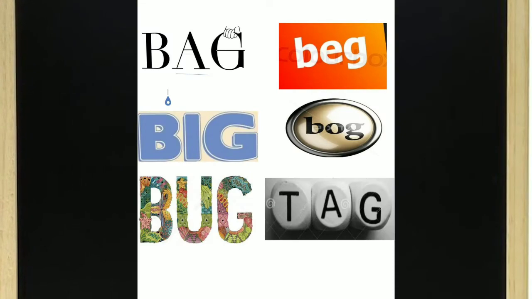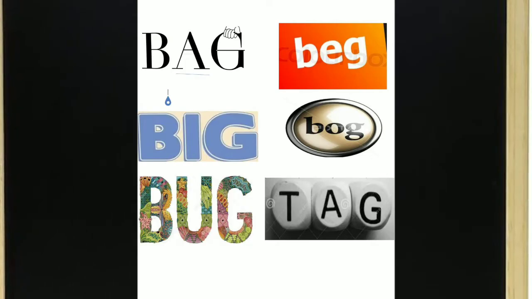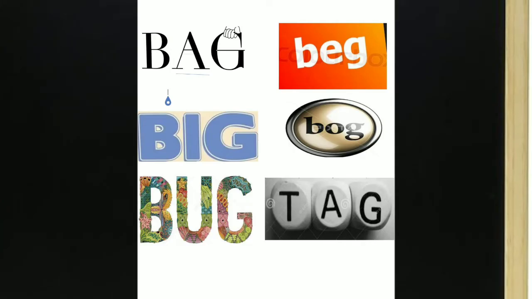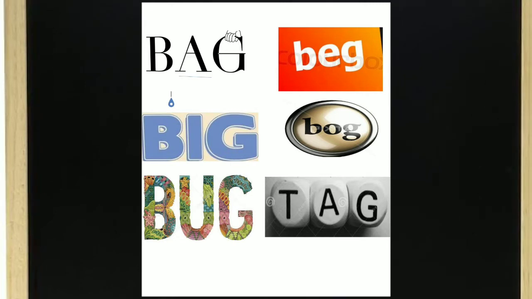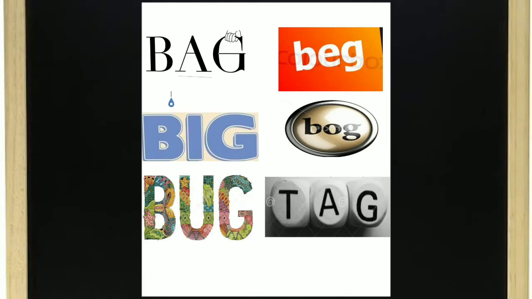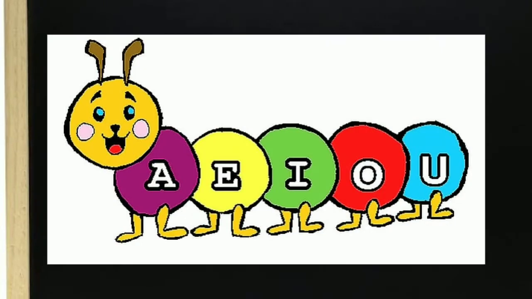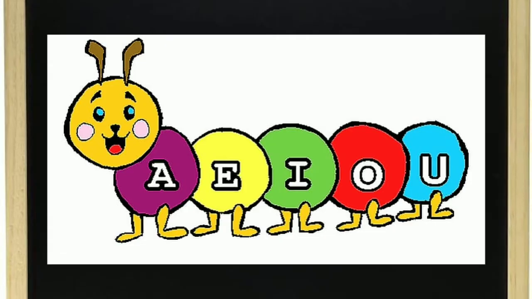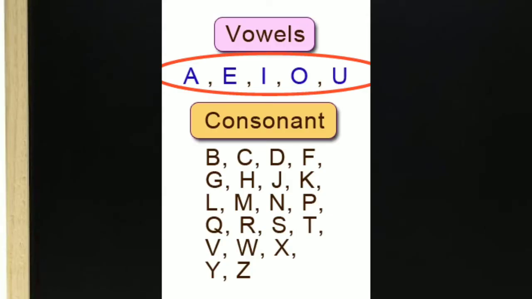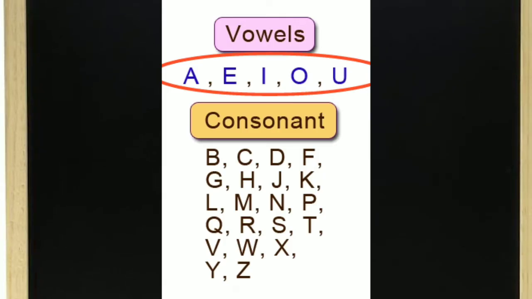See here, what are the similarities and differences you find in these words? Yes, all the words start with the letter B and the differences are that the middle letters are changing. Yes, the middle letters are A, E, I, O, U. What is the speciality of all these letters, children? You know? Yes, all these letters are vowels in our alphabet and all the remaining letters are consonants.